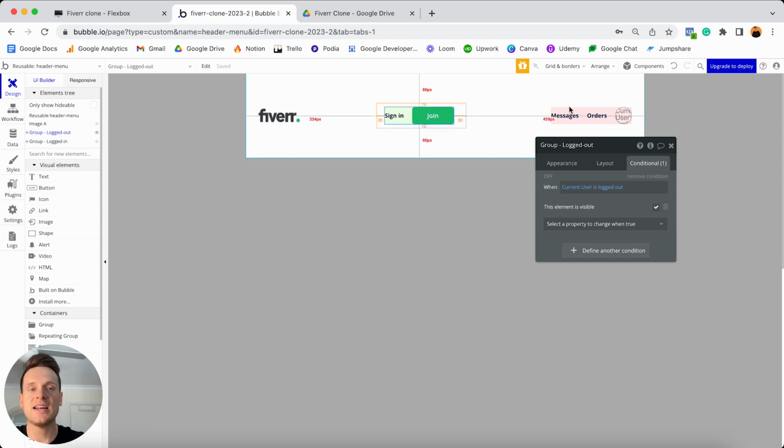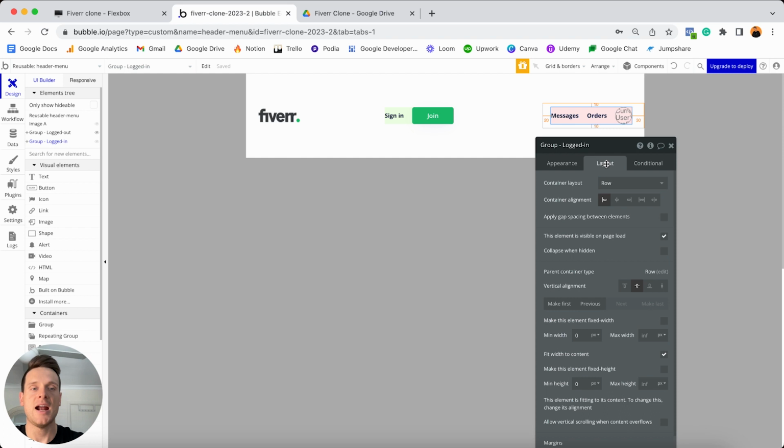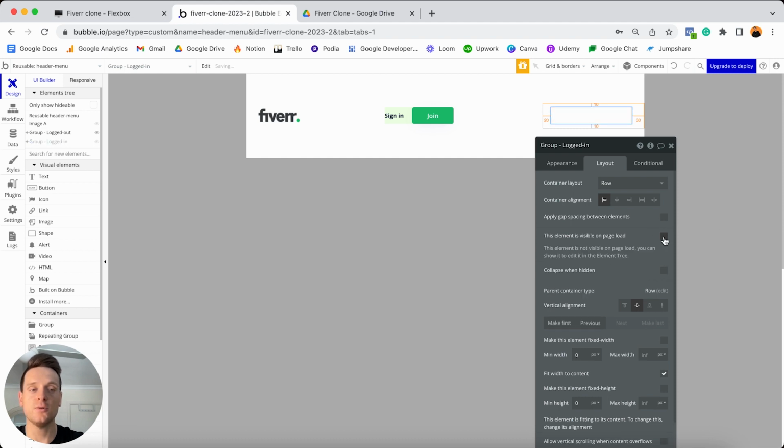Now at this point, we're going to need to do the exact same thing for our red group. So if I select on this red group here, I'm going to head to my layout tab. And of course, I only want this group to be displayed whenever a user is in fact logged in. So what I'm going to do is unselect that this element should be visible by default. I will select the option to collapse this element when it's hidden.